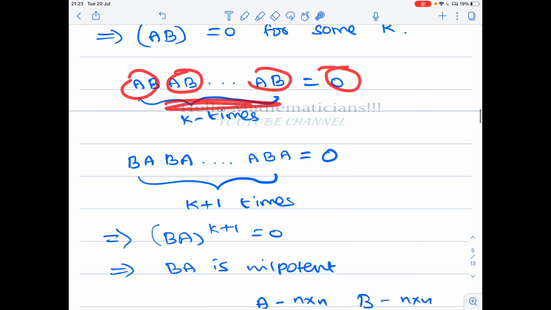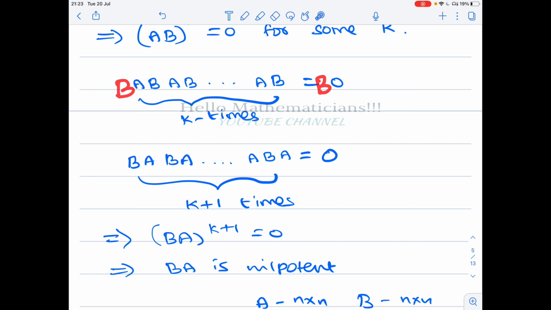Now what I do is, in this equation, on the left side I multiply by B. So on the right side I also have to multiply B. So I get BA, up to B, equal to 0, because B times 0 is 0. Again I multiply on the right side by A. Here I have added a B, here I have added an A, and the right side 0 remains 0.